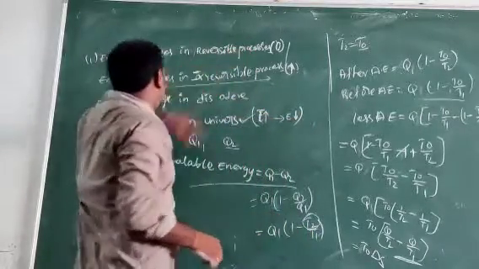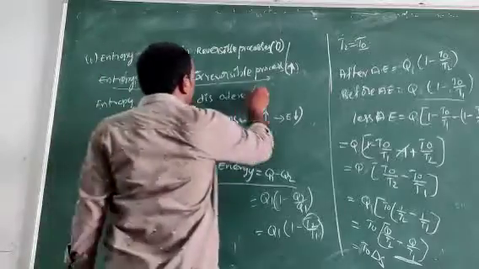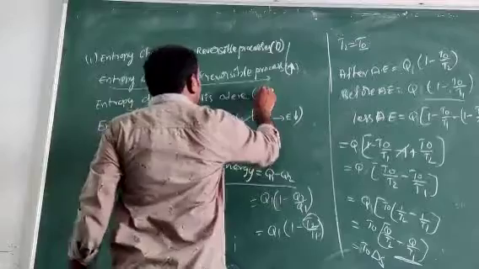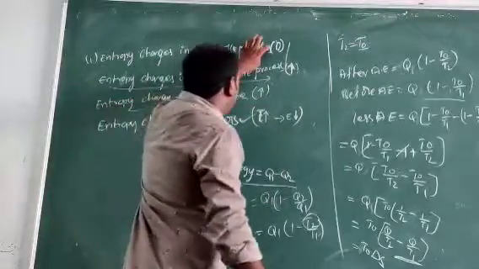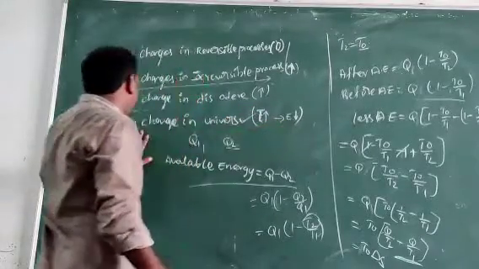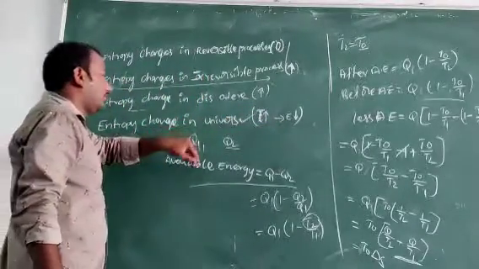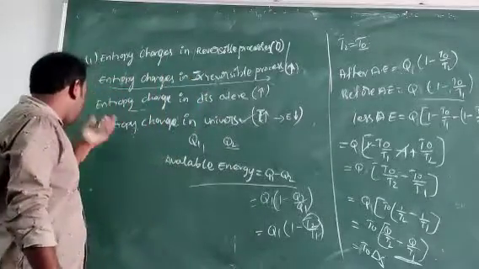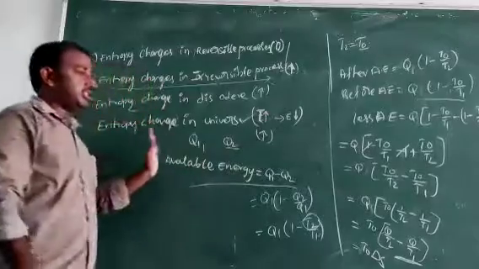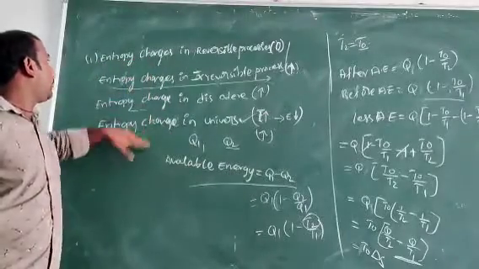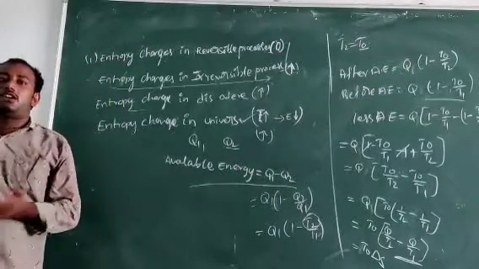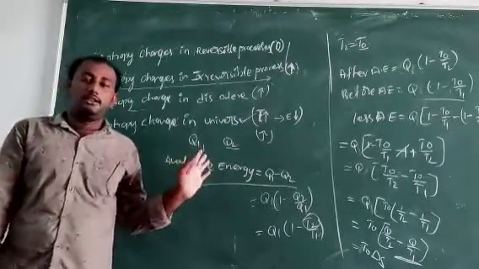This is the basic information: entropy increases, not just changes, and available energy decreases. In the universe, entropy will increase in all processes. These are the processes of entropy change. Understood? Hope you all understood my class. Thank you.